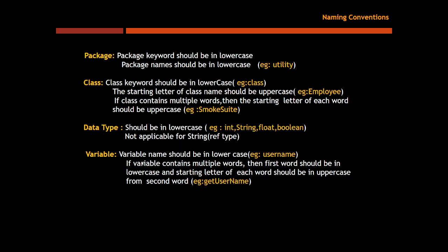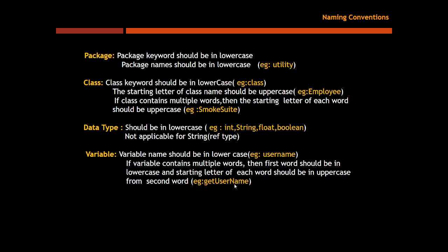Next, variable. Variable name should be in lowercase, for example, username. We should define it like this. Similarly, if it contains multiple words, then the starting letter of the first word should be lowercase, and from the second word onwards, the starting letter should be uppercase.